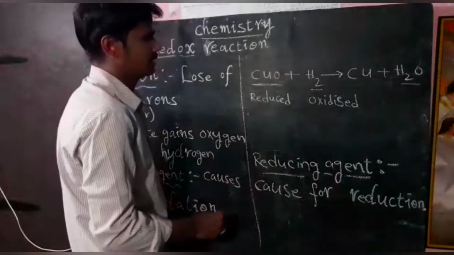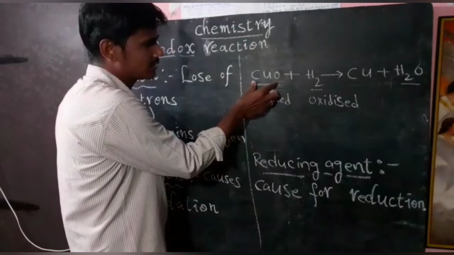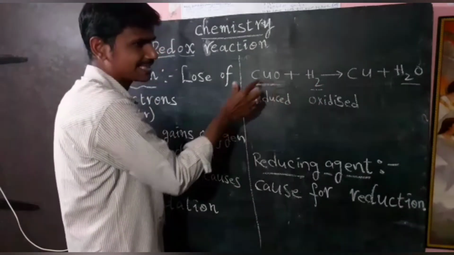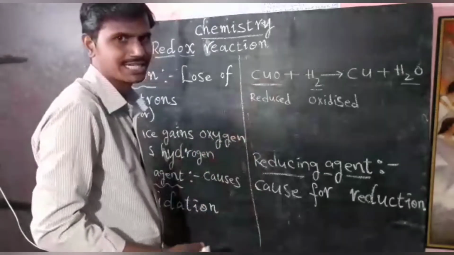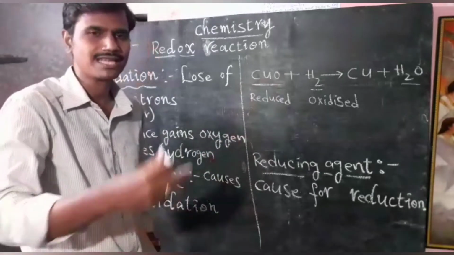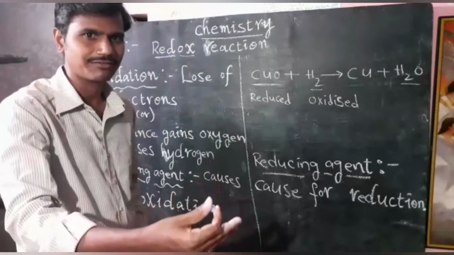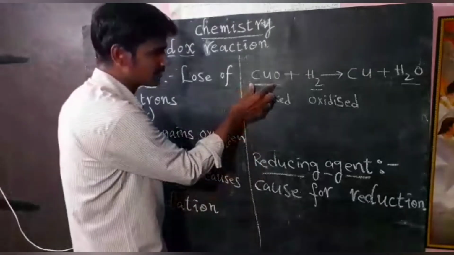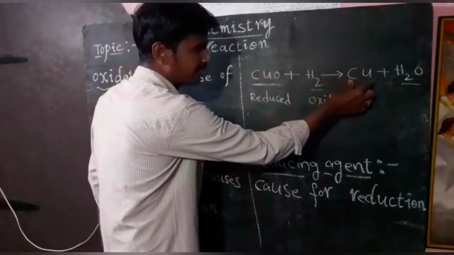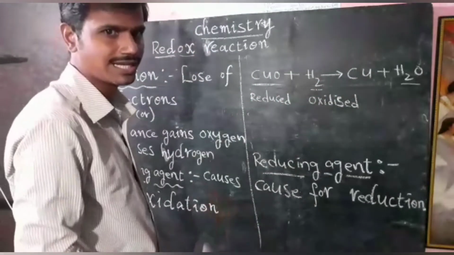Next, see here, copper oxide giving oxygen to hydrogen means copper oxide is acting as the oxidizing agent. What is an oxidizing agent? What we discussed: it makes the other substance oxidize, but itself it is reduced. Copper oxide oxidizes the hydrogen, but itself it is reduced, meaning it loses oxygen atoms.